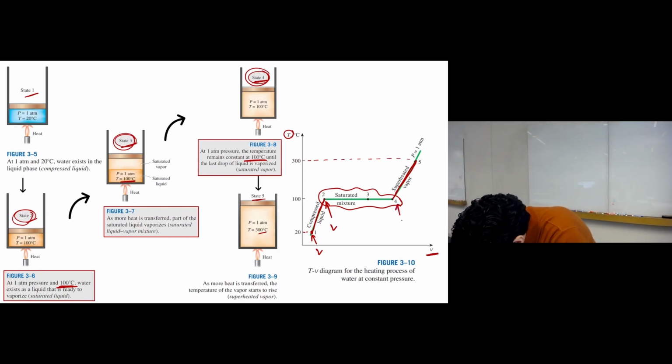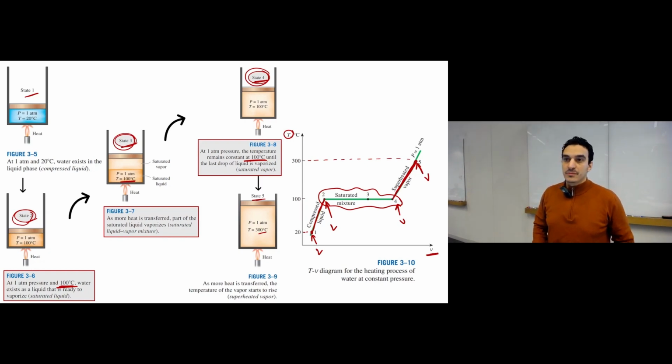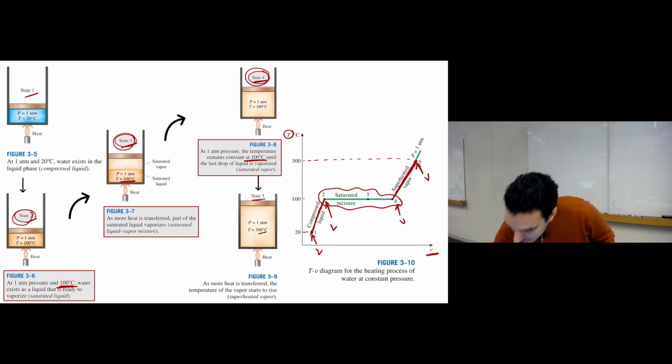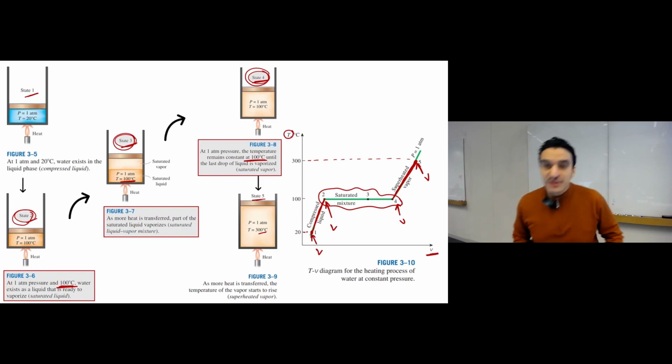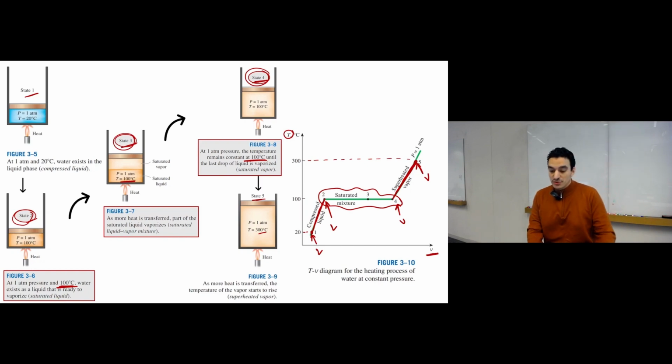At 4, we have vapor. At 5, we have vapor. So this path, 4 to 5, represents temperature change in the vapor phase. So do these lines represent sensible or latent heat? What do you think? For 1 to 2 and 4 to 5, do we have temperature change or phase change? It will be sensible heat because we have temperature change, okay?